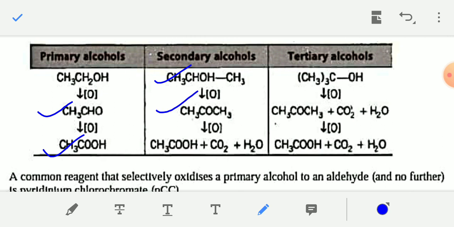For example, propan-2-ol CH3CHOHCH3 on oxidation will convert into acetone CH3COCH3, and on further oxidation, acetone will be converted into acetic acid, carbon dioxide, and water. And tertiary alcohol on oxidation is first converted into ketone, and then on further oxidation it will convert into acid, carbon dioxide, and water.